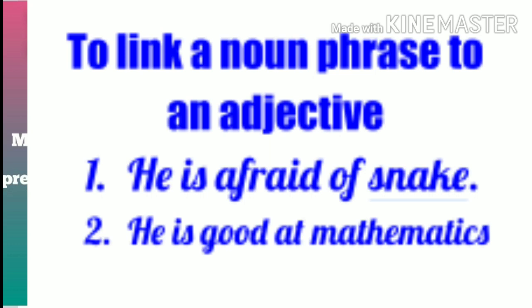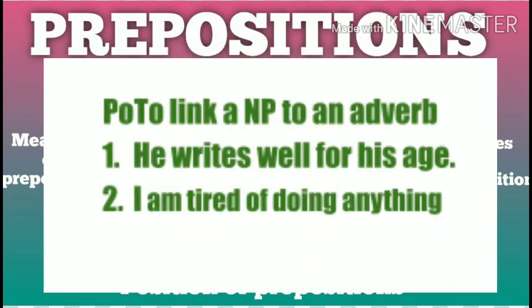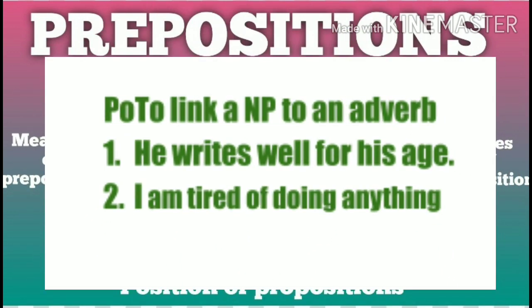Just like preposition is used to link a noun phrase to a verb. For example, success depends upon hard work. You should listen to your teacher. Preposition is used to link a noun phrase to an adverb.